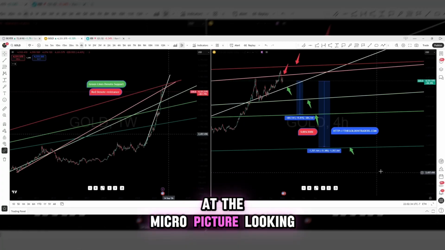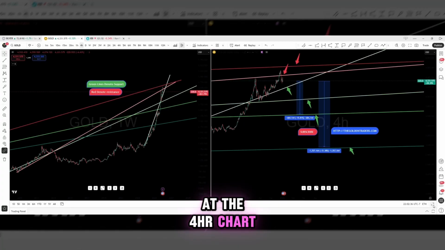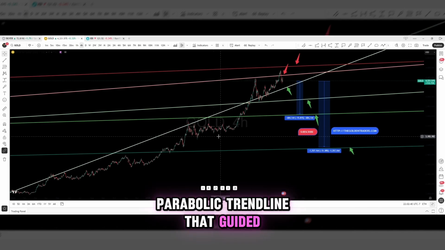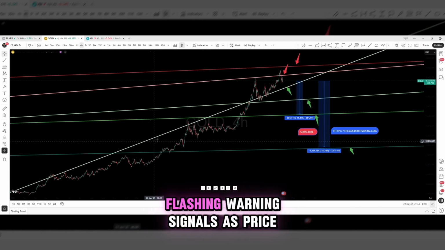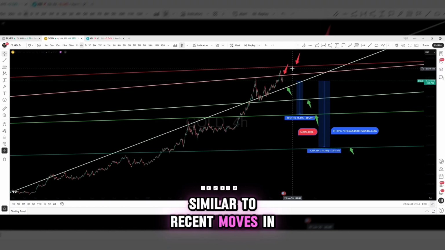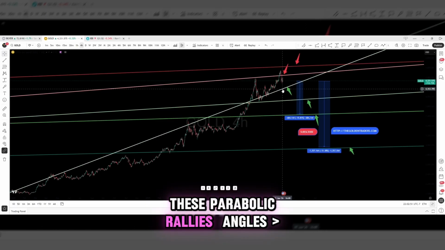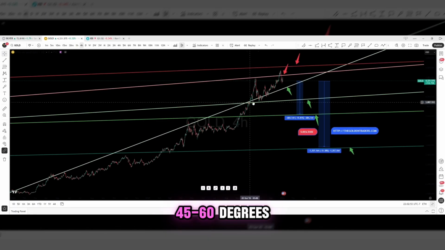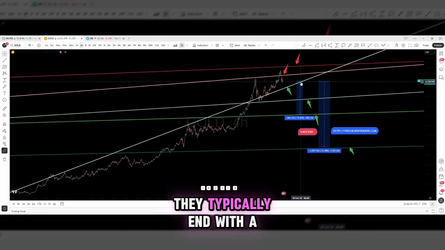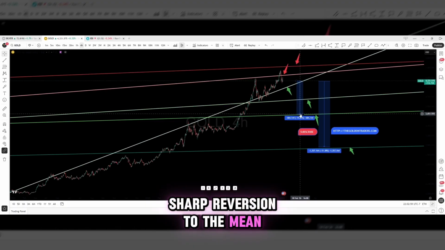Now, let's look a bit at the micro picture, looking at the 4 hours chart. The steep, parabolic trend line that guided gold's vertical ascent is currently flashing warning signals as price interacts with the upper channel resistance. Similar to recent moves in other metals, these parabolic rallies, with angles greater than 45 to 60 degrees, rarely end sideways. They typically end with a sharp reversion to the mean.